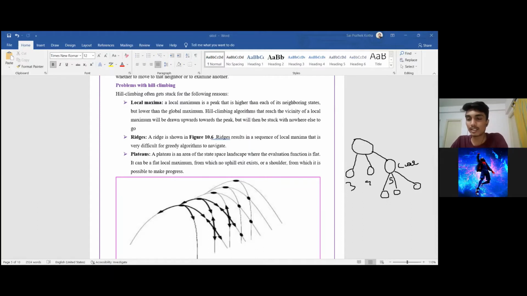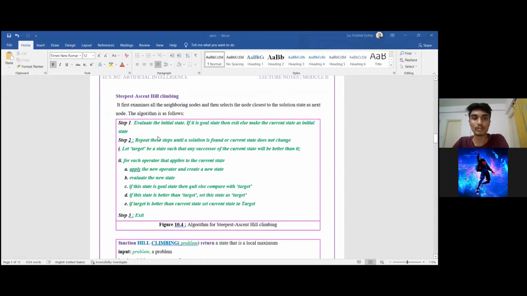In some cases, we can find the goal state by choosing 3 as our next state. So this means that 5 is the best option in the current scenario, but in the long run, it may not be. It may be proven that 3 might have been the better choice. So it is only the best choice in the local area, which means that it is a local maximum. This is a problem that we can see in simple hill climbing, and this can be overcome by using the next type of hill climbing, which is known as steepest descent hill climbing. This hill climbing method is used to overcome the problem of local maxima.